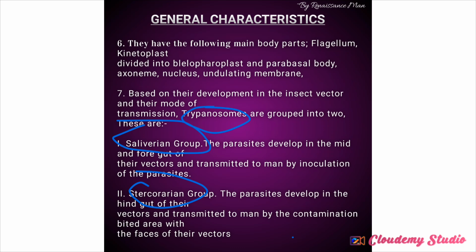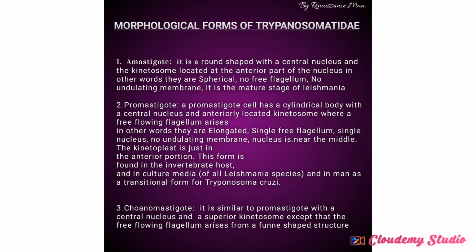Now, based on their morphology, we can differentiate the different forms of trypanosome, or of flagellates. Hence, the relationship between kinetosome and the central nucleus defines the morphological forms of the Trypanosomatidae. Differentiate what? The morphological forms of Trypanosomatidae.